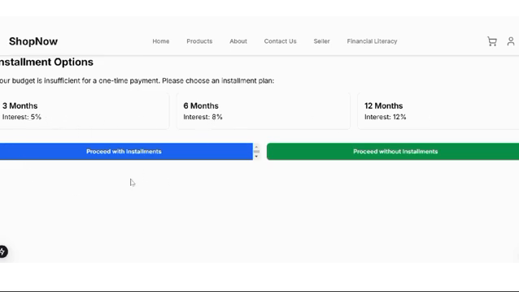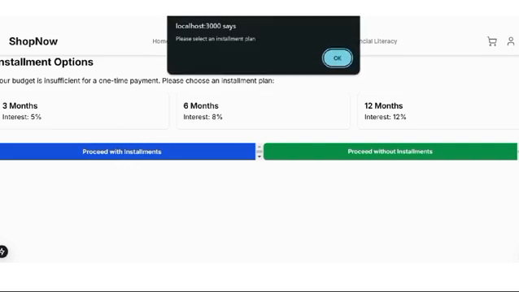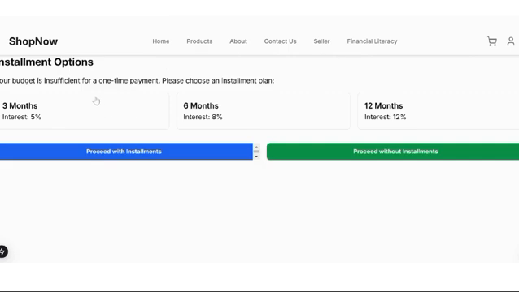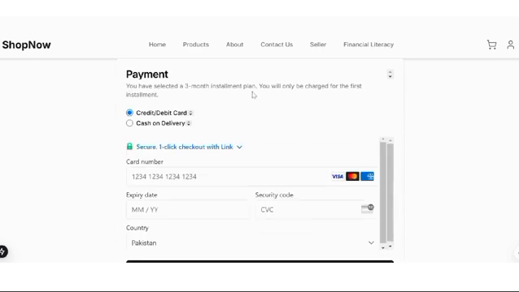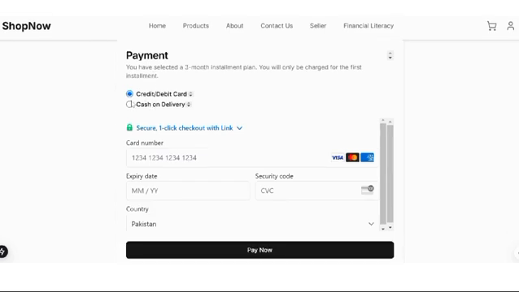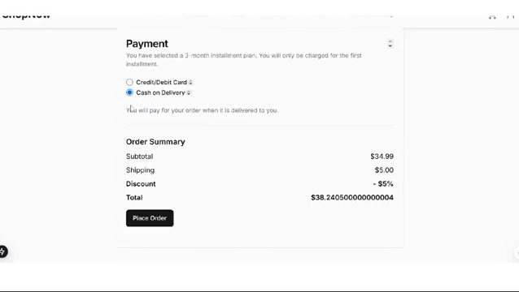If I just proceed with installment, it will tell me to please select an installment plan. So I will select, okay, and if I click 3 months and then proceed with the installments, here you can see: you have selected a 3-month installment plan. You will be charged for the first installment. So this is my first. So I can select my cards, or I can simply do the cash on delivery.